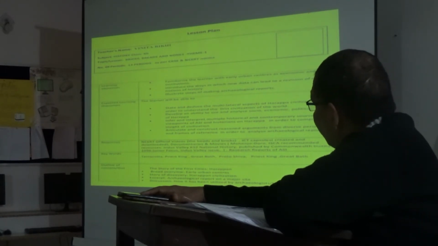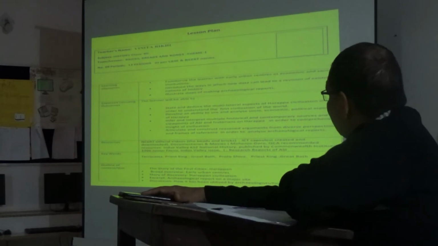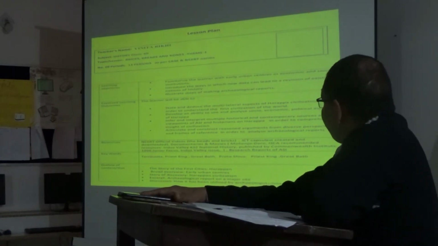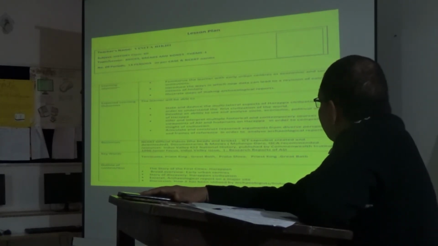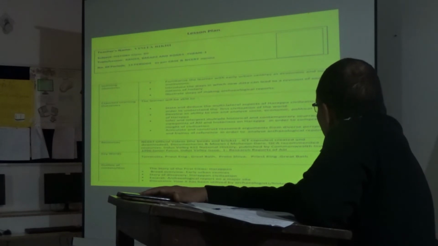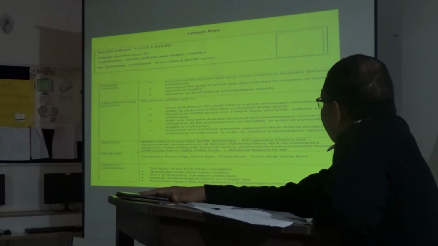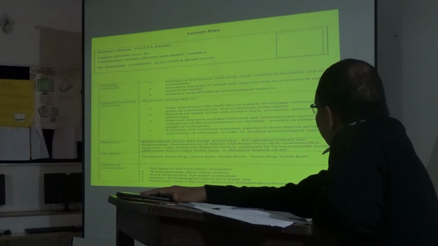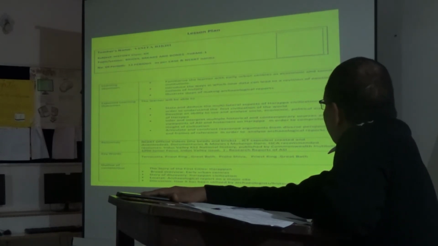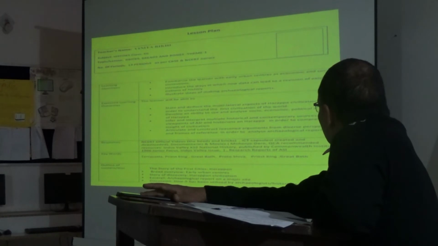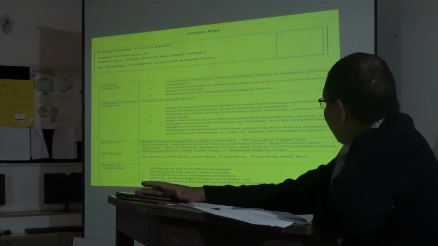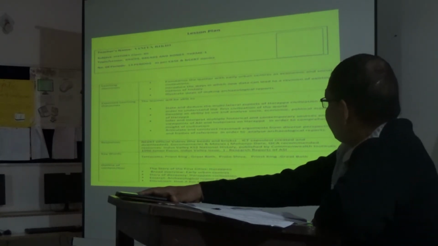They also will be able to infer and interpret multiple historical and contemporary sources and viewpoints of ASI and historians on Harappa in order to comprehend inside of civilization.